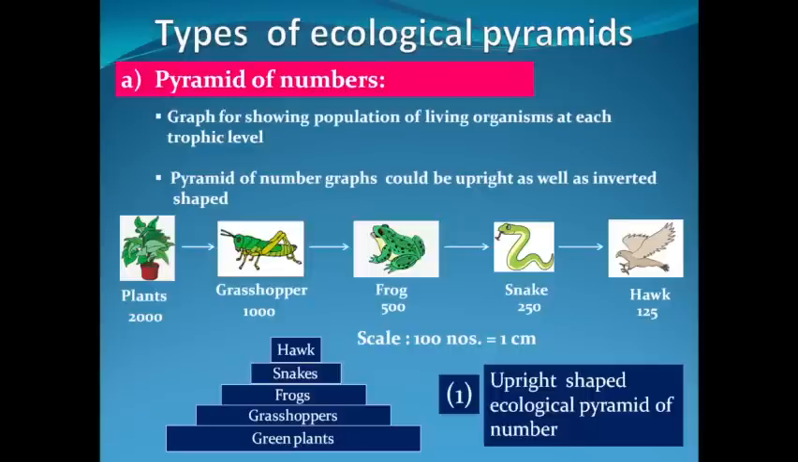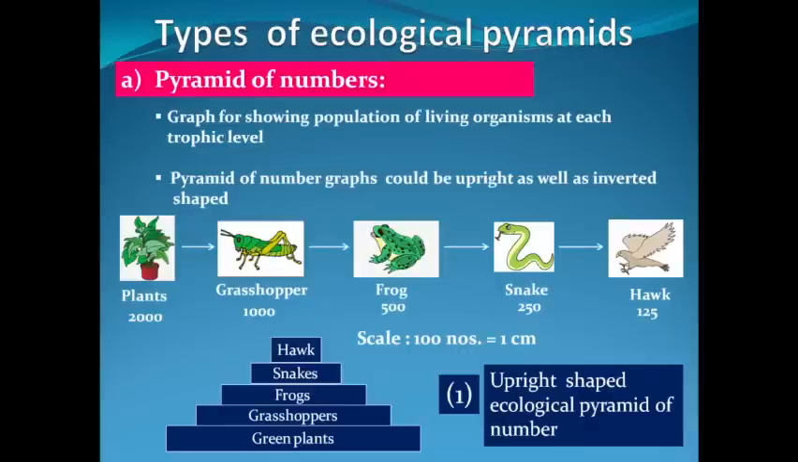So if you look at the shape of this ecological pyramid of numbers, it is upright in shape, meaning the population is decreasing. That's why we have a narrower apex and a broader base. So this is an example of an upright shaped ecological pyramid of numbers. We are representing the population at each trophic level. That's why we have called it an ecological pyramid of numbers.